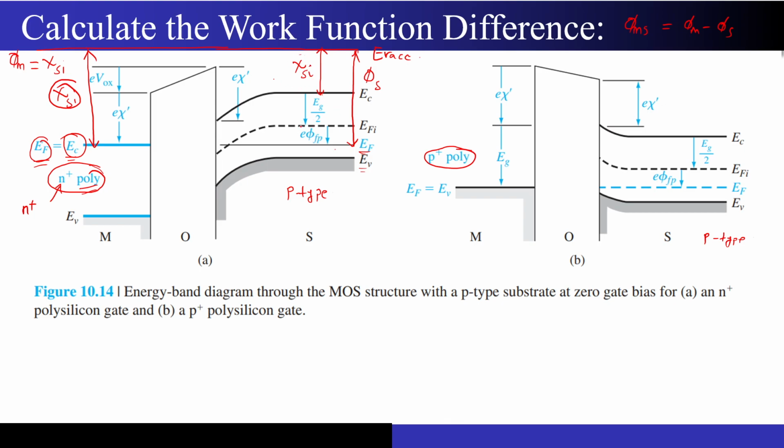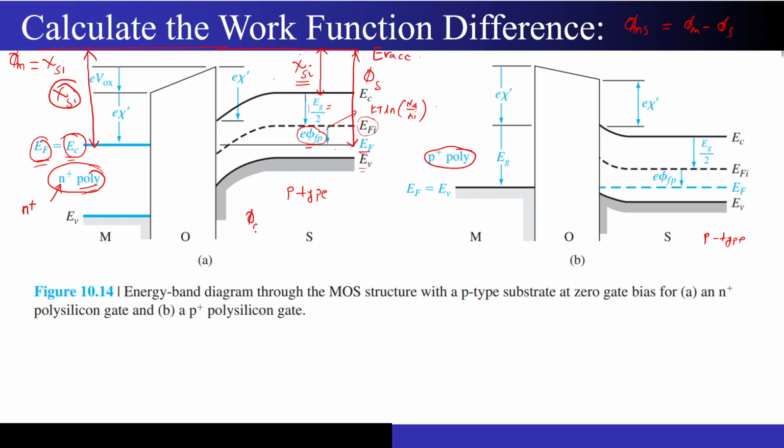I am breaking it down into two terms. First of all, I know that the intrinsic Fermi level is approximately in the middle of the band gap, so I have an Eg by 2 difference between the EC and the intrinsic Fermi level. And EFi minus EF is nothing but this phi Fp term that we had defined. How to calculate it? It is nothing but kT ln of Na upon Ni, correct? So if I add these three, chi Si, Eg by 2 and q phi Fp, I will be able to get the value of phi s.